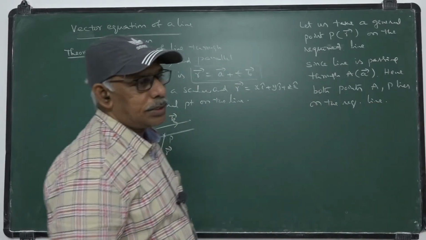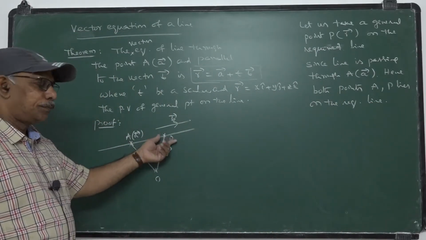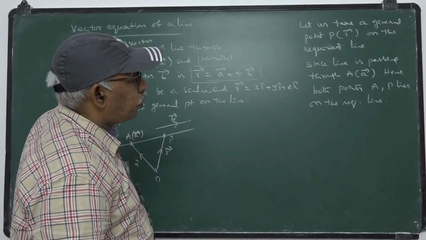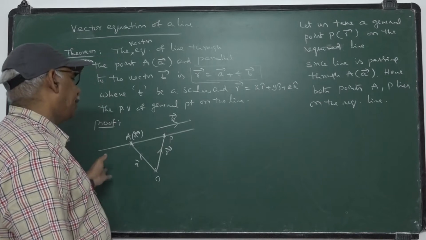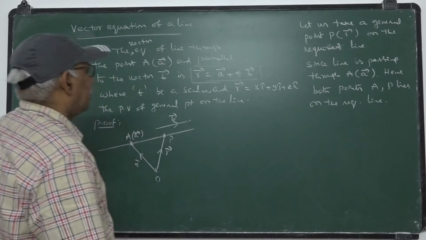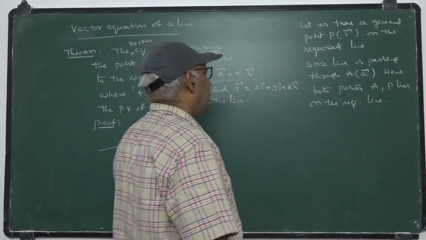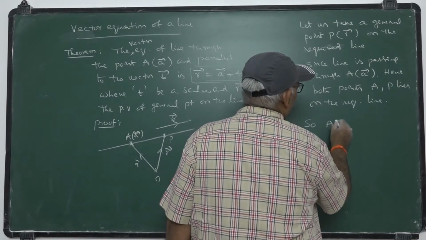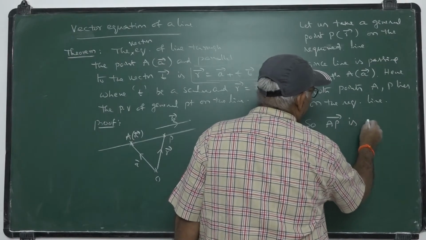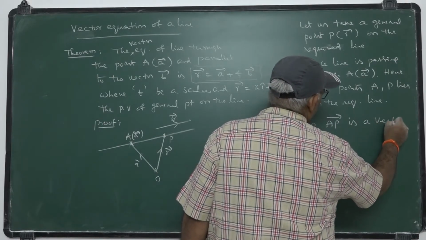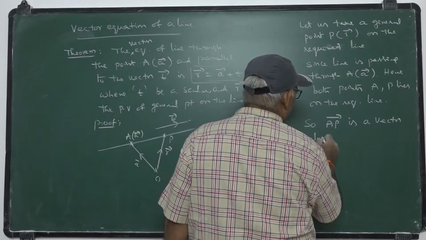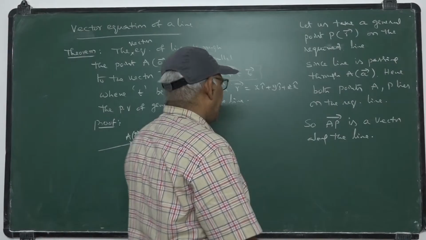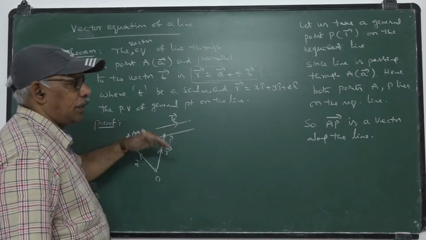One is the considered general point, and another one is a fixed point. So A P bar is a vector along the line.